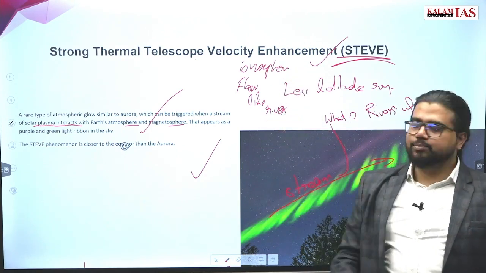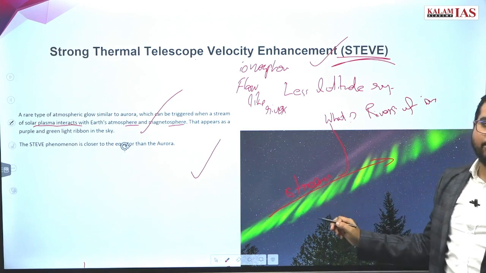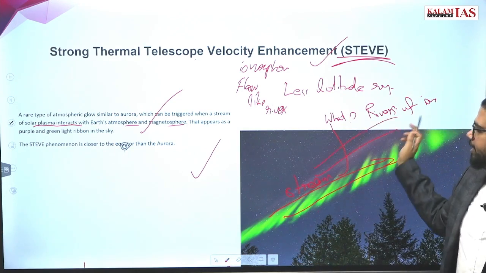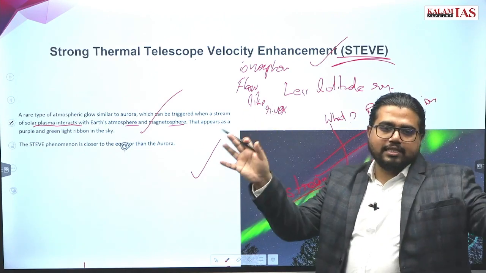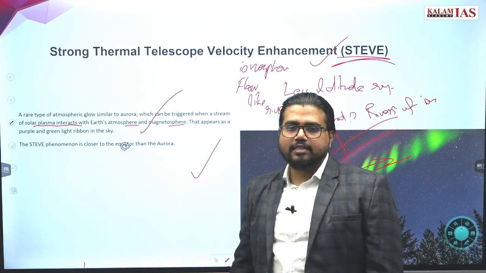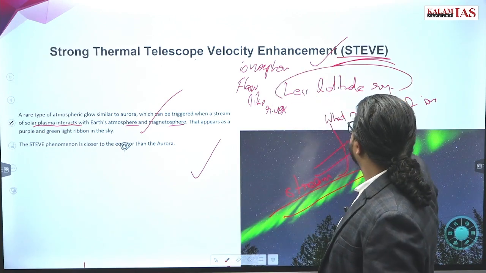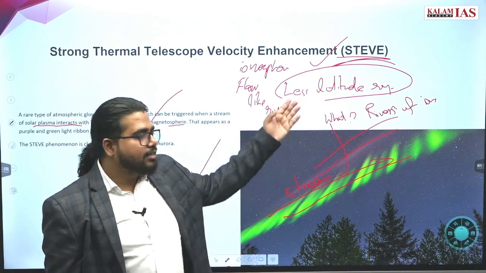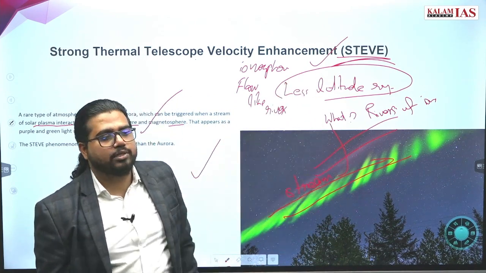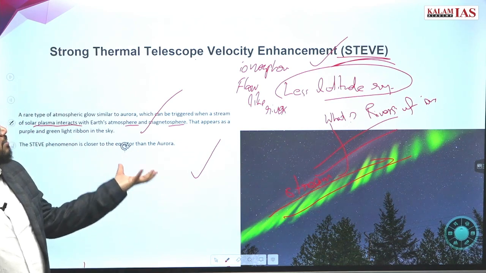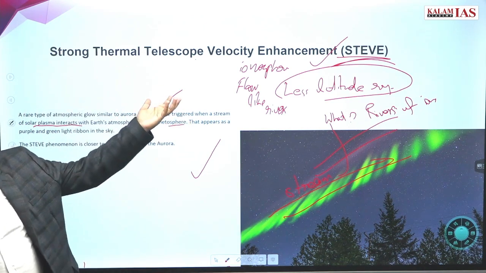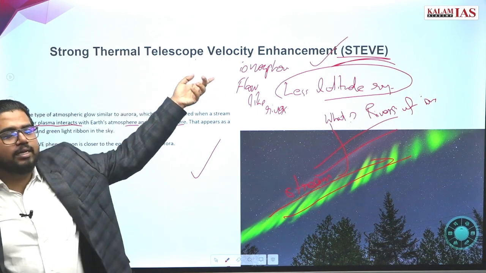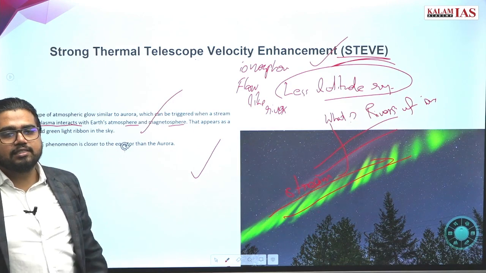And this river of plasma leads to a color similar to aurora, but it will be like a strip of colors. It will be green, and there will be another strip like this. So not the whole sky, strips of colors will be formed. Another peculiarity: aurora is only observed in the highest latitude, polar region, Scandinavian region, but this is observed at slightly lower latitude regions also. Why this is so important is that the name is given in the options, and you can only answer if you know its full form. Otherwise you cannot connect with it.